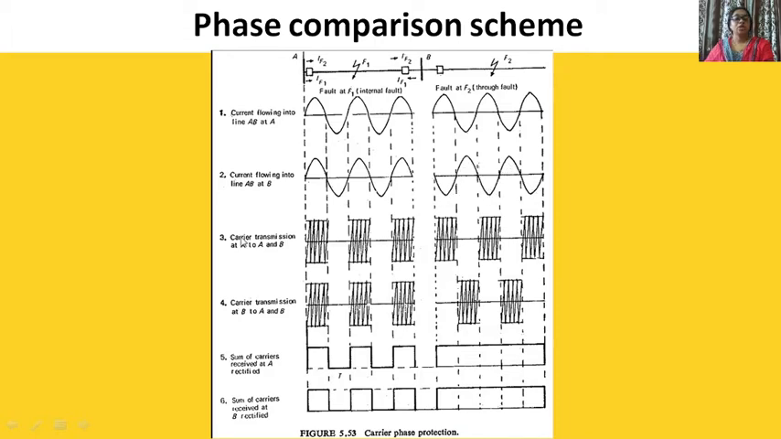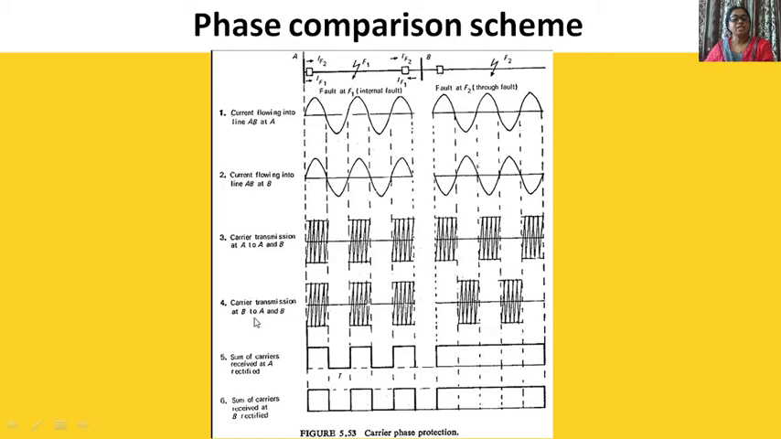Okay, now carrier transmission at A, to A and B. There will be carrier transmission from this relay at A to A as well as B. It is transmitted only during the positive half. So from this it is positive, from this it is positive, from this it is positive. From here it is positive, from here it is positive, from here it is positive.